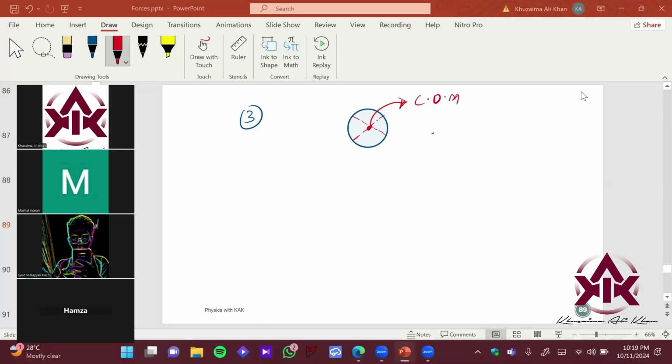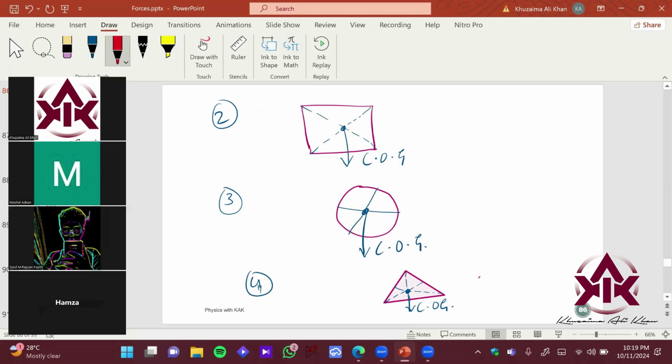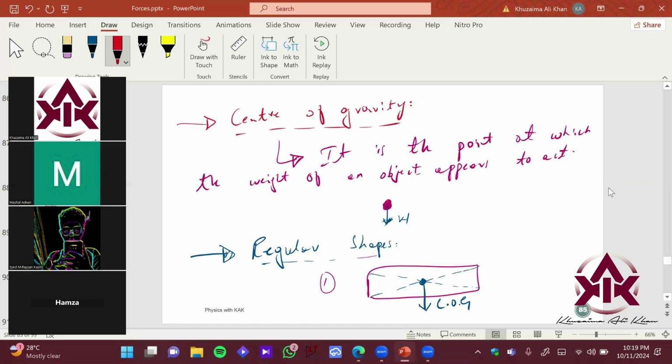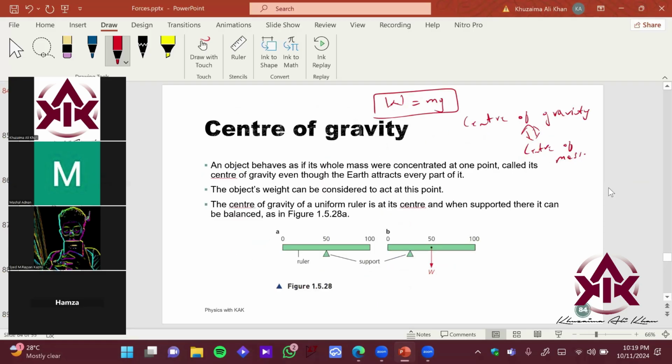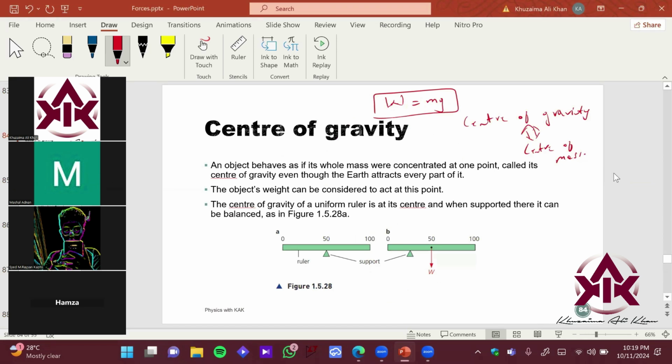So now, is it clear till now? How do we find center of mass and center of gravity of regular objects? If it is clear, give me a thumbs up. Quickly give me a thumbs up. Ryan, not clear? Okay, so now let's quickly see what is the content written in the slide so that we can progress forward.